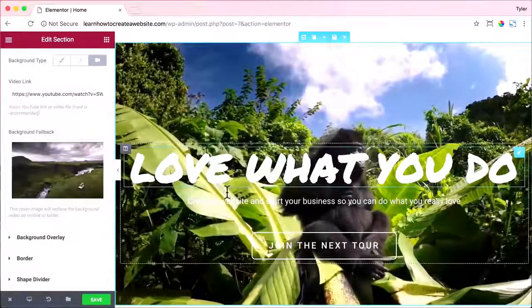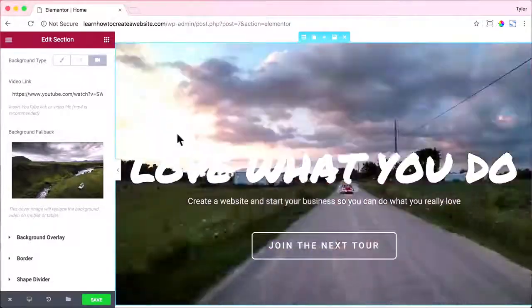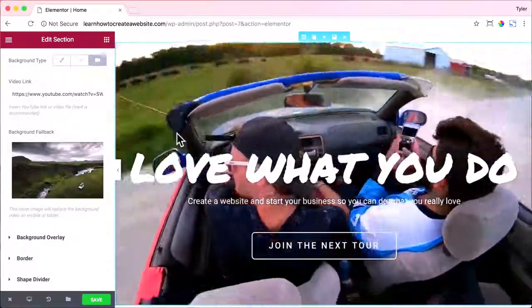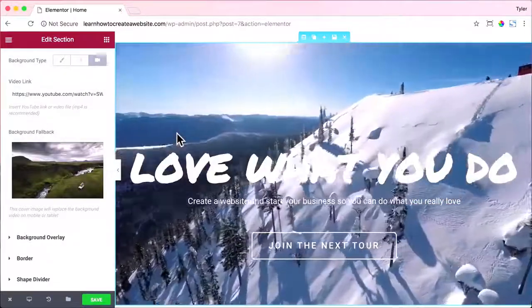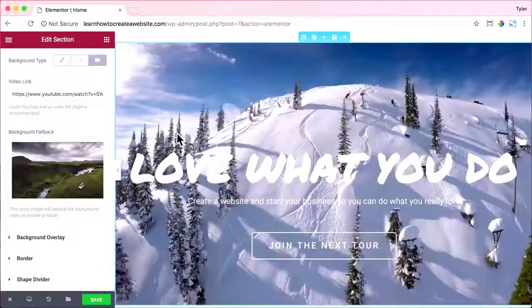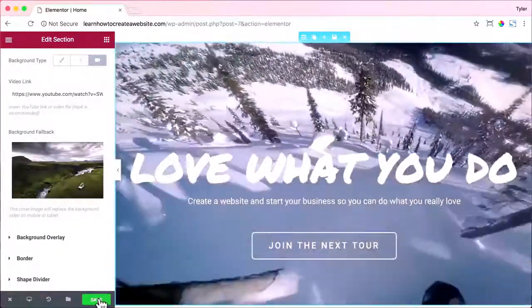Okay, so now we have this image that will work anytime the video doesn't load. So anytime the video is too slow or they're on a mobile device and the video is just not loading, anytime that happens, the image will show. So that's really cool. It's like a safety guard against bad things from happening.